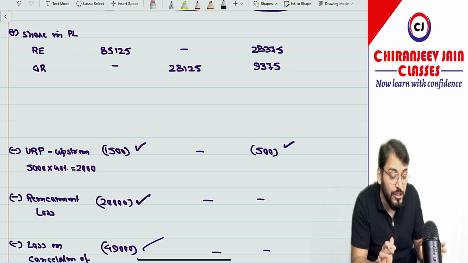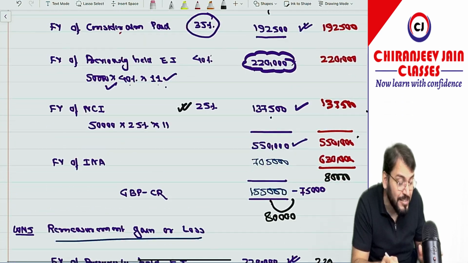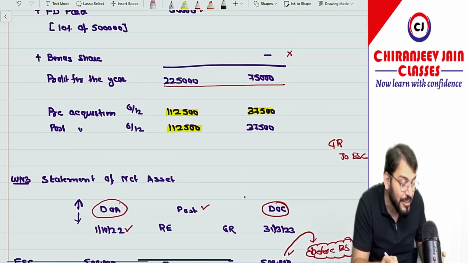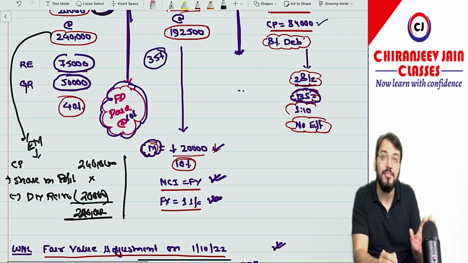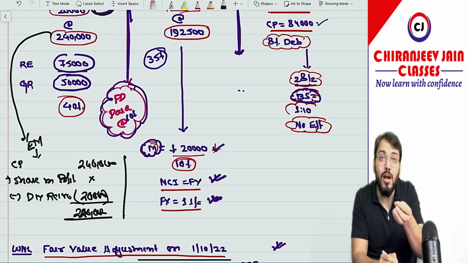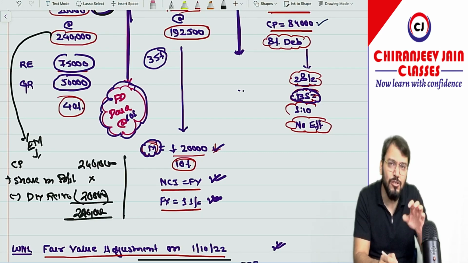But if you are conceptually strong, you may think about this: why, sir, that dividend received journal entry has not been done. So I am just informing you that even though you have done that, your answer remains the same, your ultimate answer remains the same. So you can ignore this.